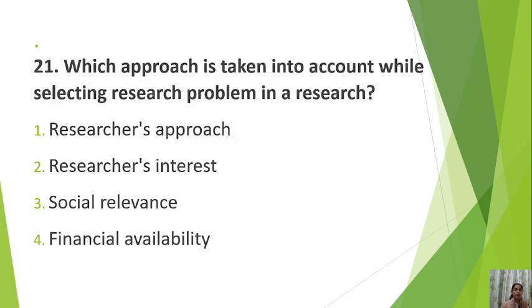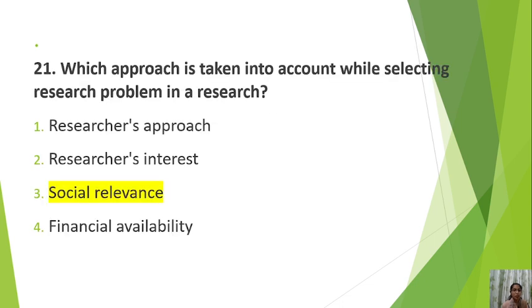Okay. Next is which approach is taken into account while selecting research problem in a research. Number one, researcher's approach. Number two, researcher's interest. Number three, social relevance. Number four, financial availability. What can be the best answer here? You might choose a wrong answer because all the options seem relevant. So the correct answer is social relevance.